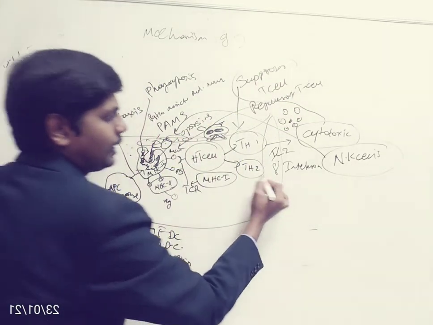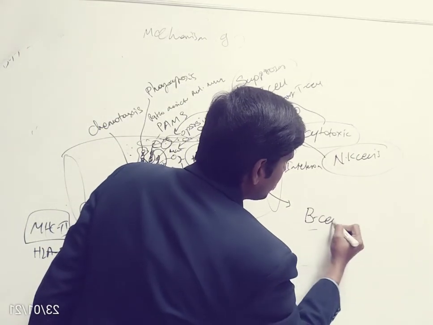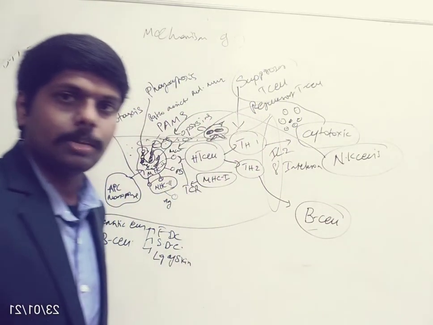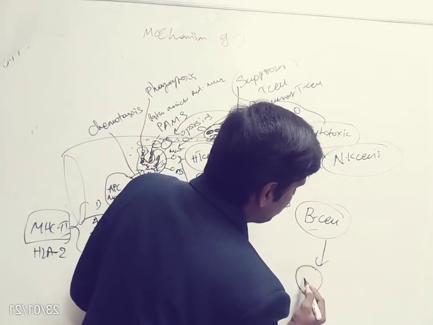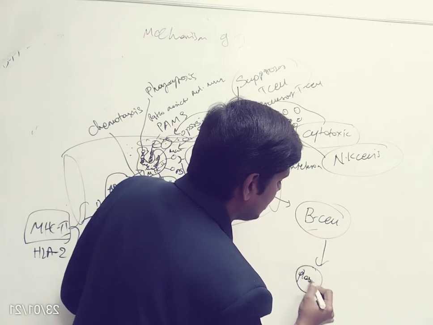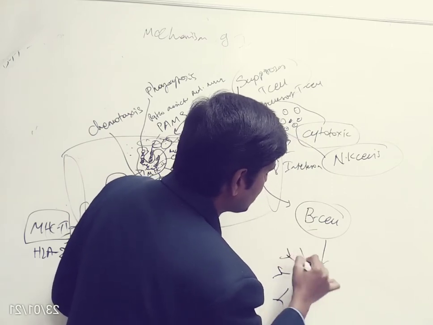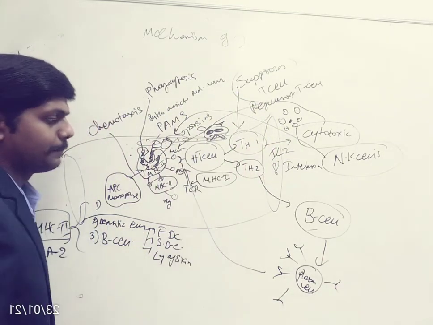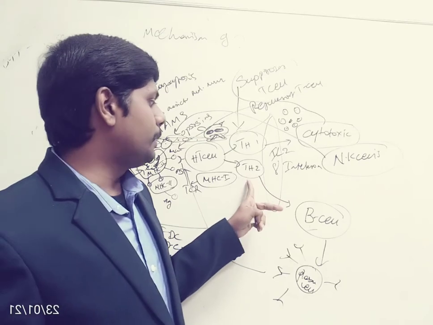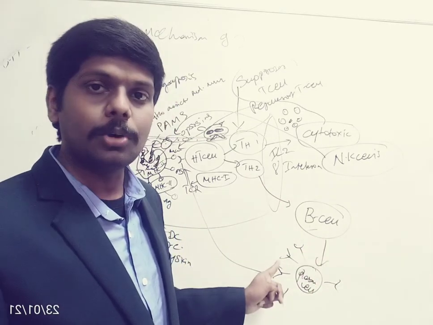Meanwhile, this helper T cell 2 will call the B cells. It will inform the B cells of the scenario, so that B cells will get activated. They will get activated and convert into something called plasma cells, and these plasma cells will start producing antibodies specifically to kill the pathogen. Helper T cell 2 plays an important role in calling the B cells, and B cells will get activated and produce antibodies.